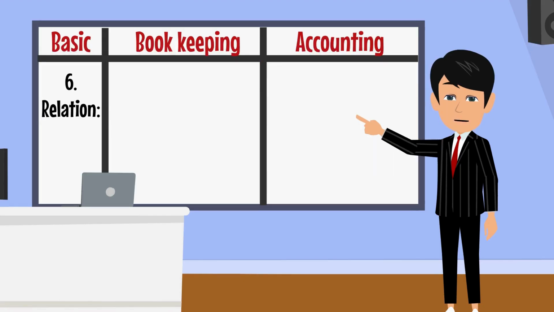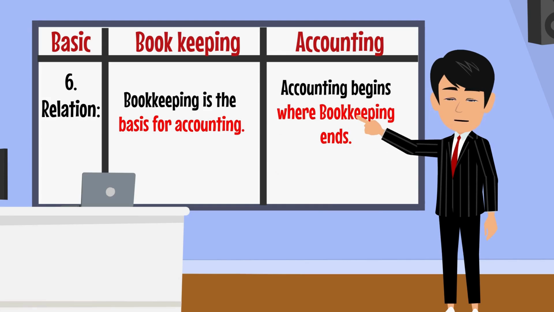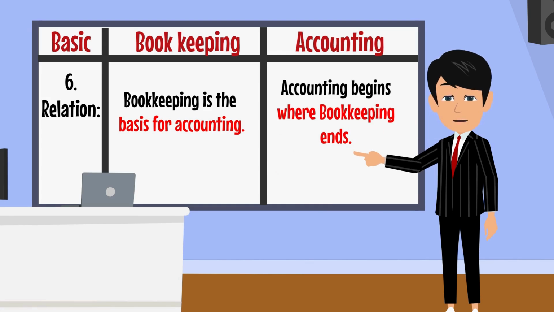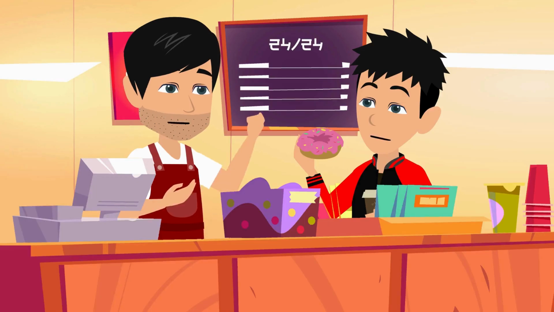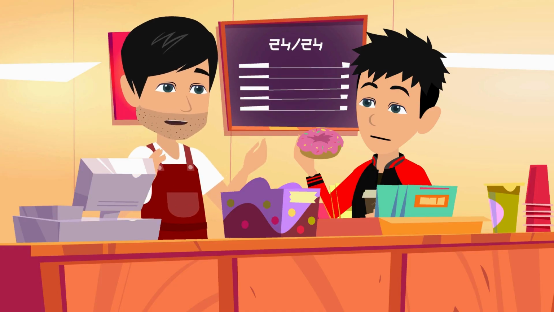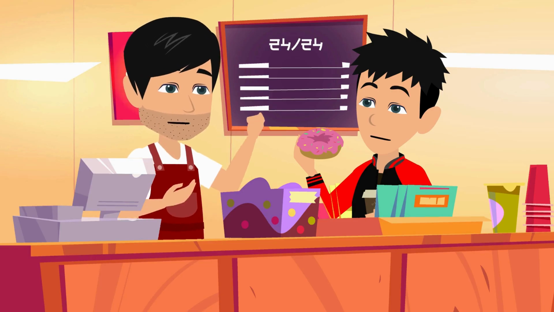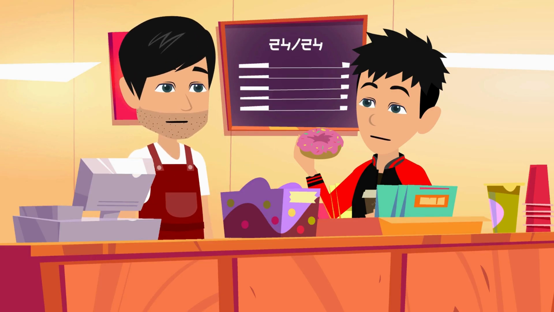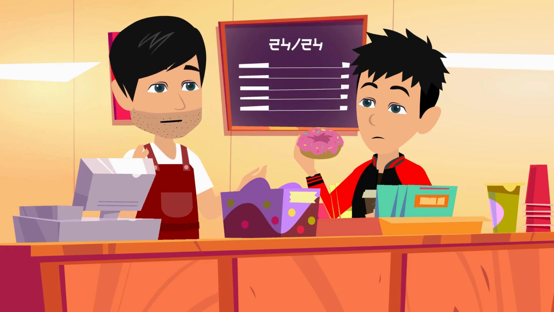Sixth, relation. Bookkeeping. Bookkeeping is the basis for accounting. Accounting. Accounting begins where bookkeeping ends. Dad, does bookkeeping always come before accounting? Of course, without these daily records, I wouldn't have the data to calculate profits or file taxes. So, it's like building blocks? Exactly. Bookkeeping is the base, and accounting builds on it.